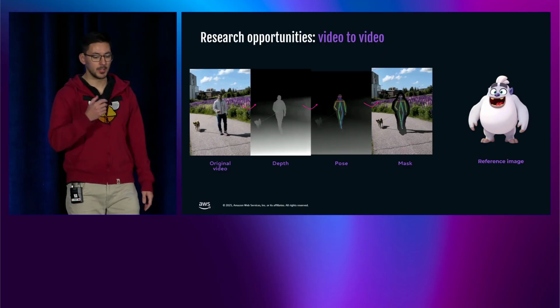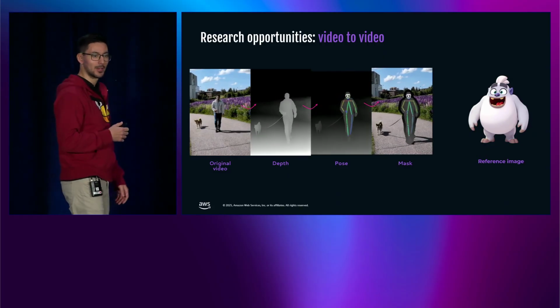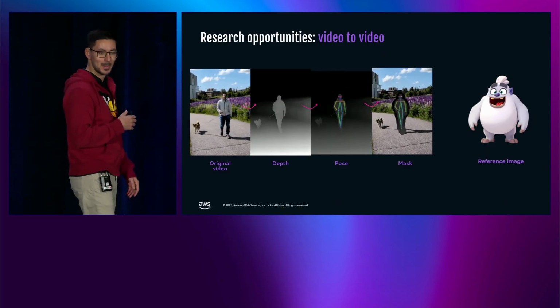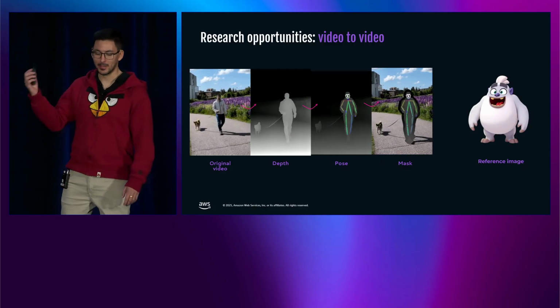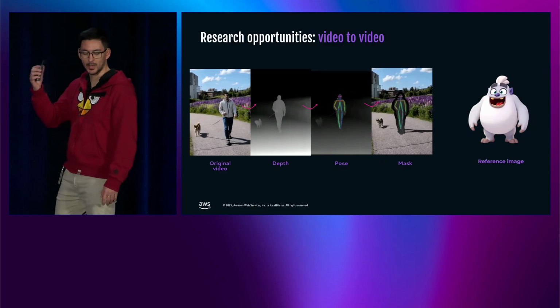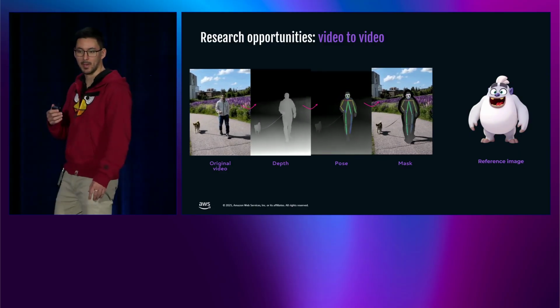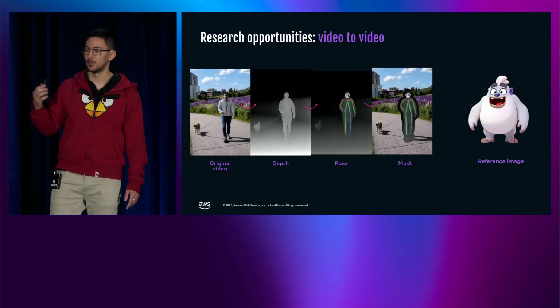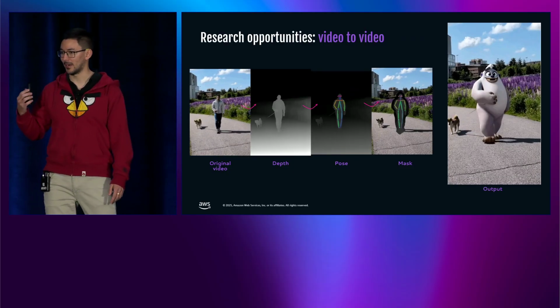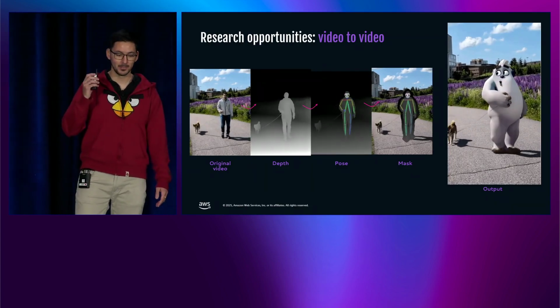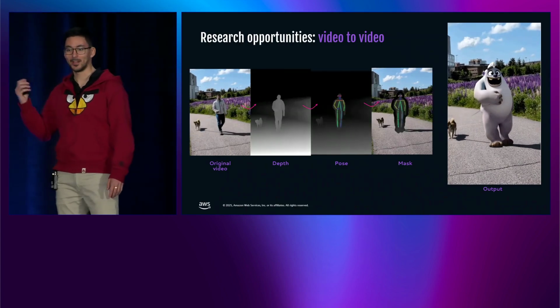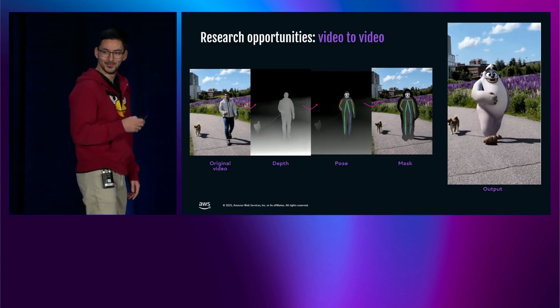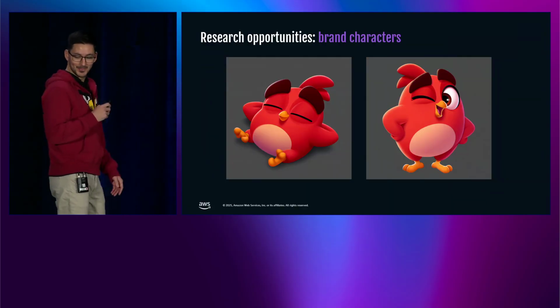Then we are also exploring video. Here you can see one of my colleagues walking a dog. This model decomposes that image into depth, 3D pose, mask, and then we give a reference image. And again, one fine-tuned character in the style of our games, and we have the character walking the dog. Looks cool, right?